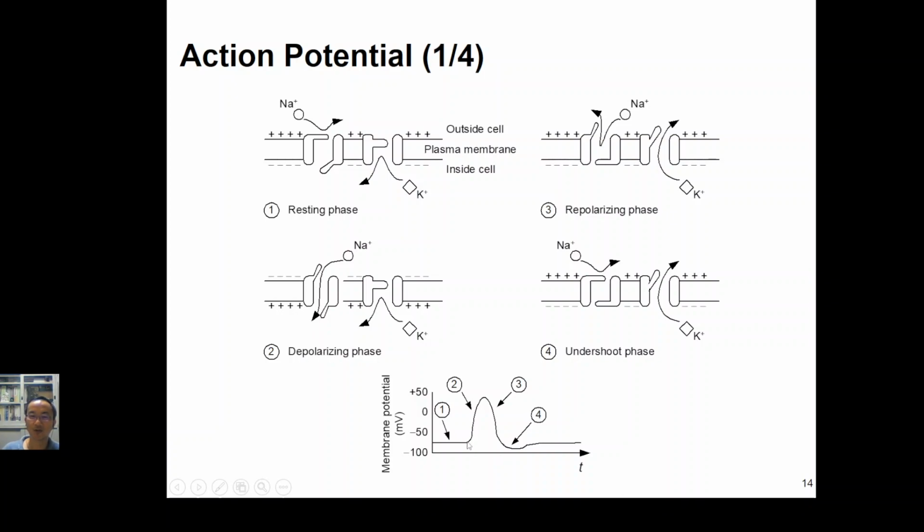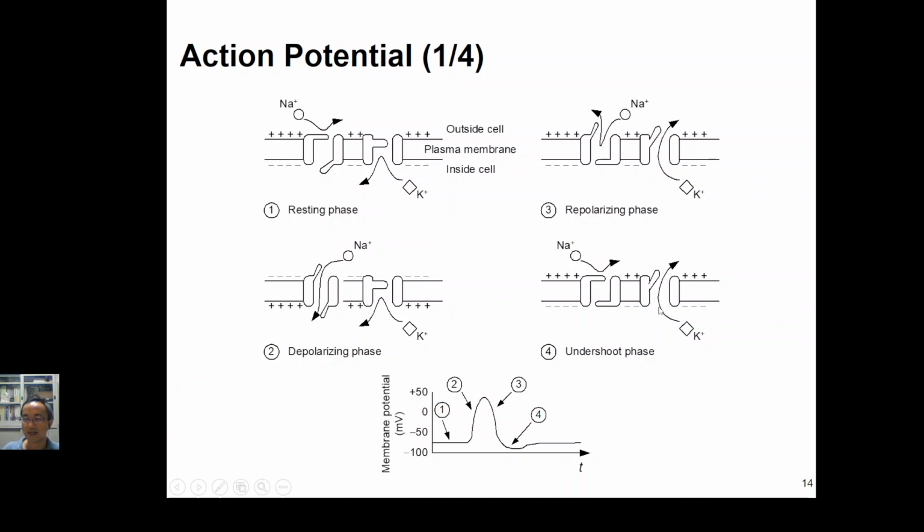So it means that sodium ion influx into the cell causes depolarization and makes the cell membrane change from minus 90 millivolts up to positive 30 millivolts. And after that, the sodium gate closes and the potassium gate opens. So a lot of potassium ions will move out of the cell. So the potential will drop back from positive millivolts back to minus 70 millivolts. And this process is called repolarization.